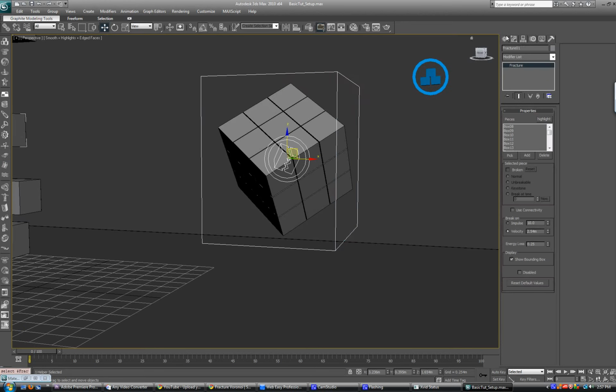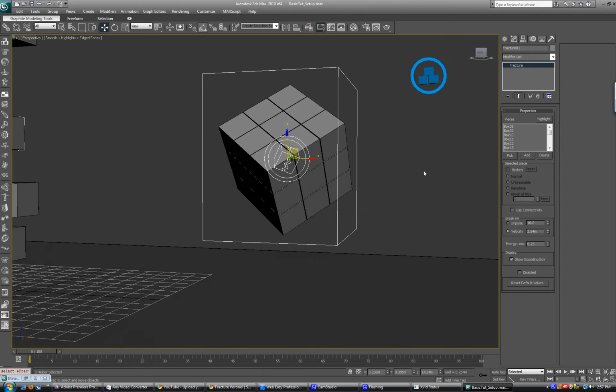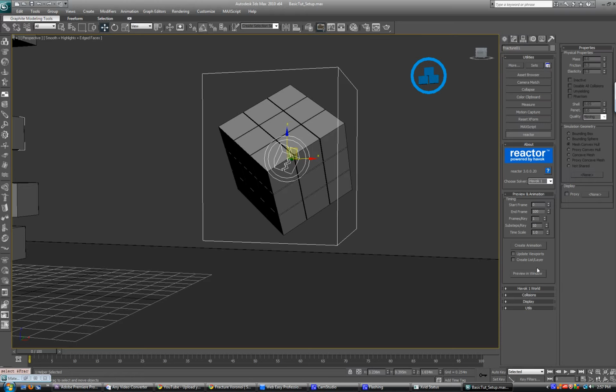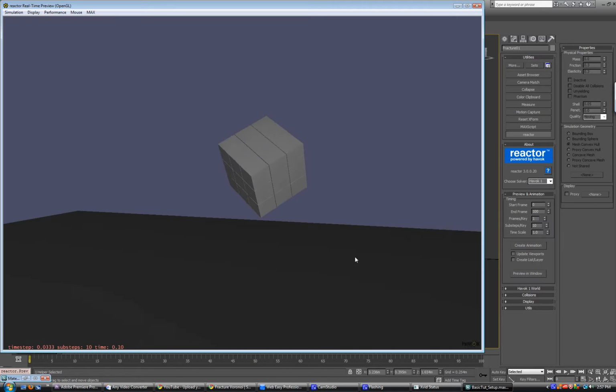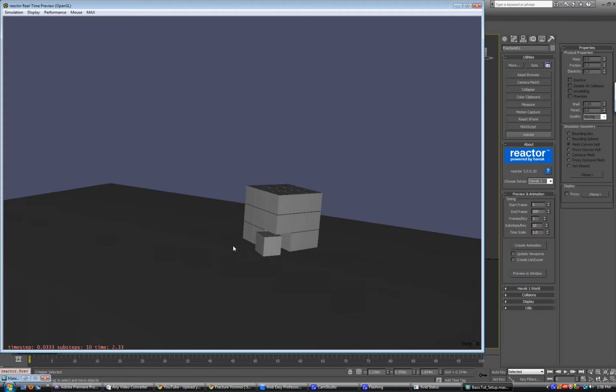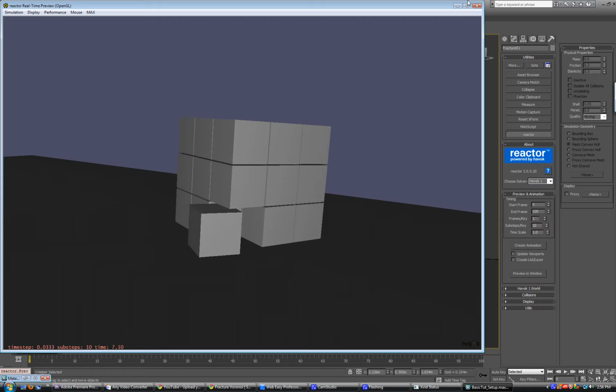So if you were to click on the fracture and go to the modifier panel, you can edit all the properties of the fracture. And basically what fracture does is it says, okay, if my objects reach this velocity, then break apart. If my objects collide with something and it has an impulse greater than this integer right here, then break apart. So let's preview this simulation and see what happens. They all fall, and this very bottom cube took the most damage when it hit, so that thing broke apart.